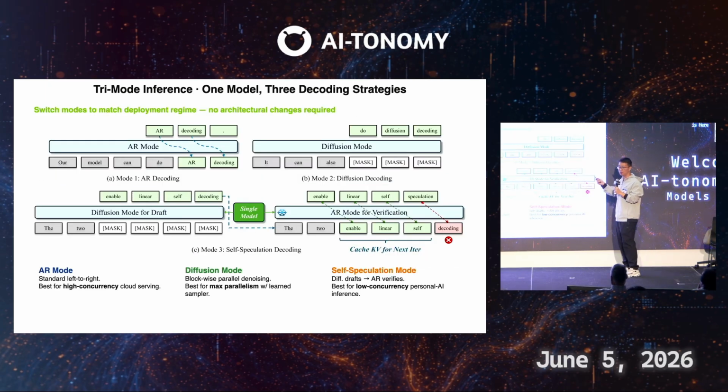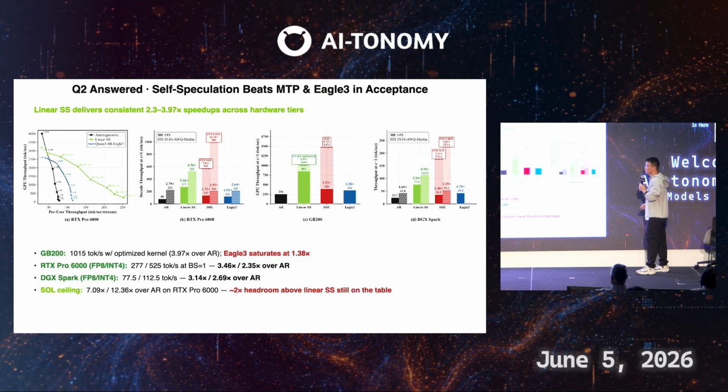And after enabling the AR mode and the diffusion mode, the third mode naturally emerges. That is self-speculation, meaning you can use the diffusion mode to do the draft and use the AR mode to do the verification. These are all in a single model with shared weights. Let's compare it with existing multi-token prediction methods like the Eagle3 method. You can focus on the bar figures here.